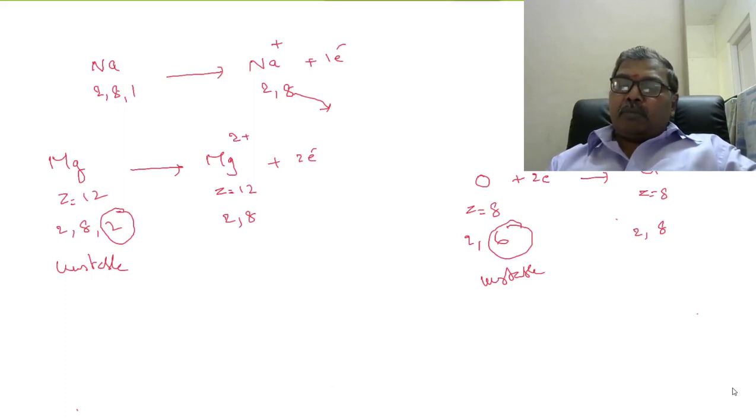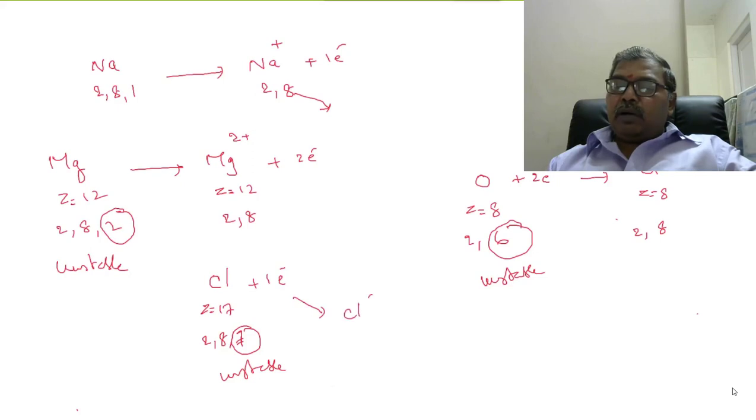See one more example. Chlorine, Z is 17, 2, 8, 7. The number of electrons in the outermost orbit is 7 only, so unstable. So it gains 1 electron to give Cl minus.